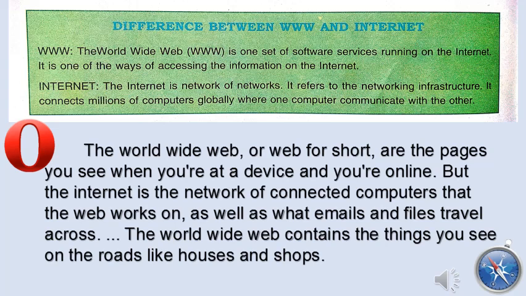The World Wide Web, or the web for short, are the pages you see when you are on a device and online. But the internet is a network of connected computers that the web works on, as well as what emails and files travel across. The World Wide Web contains the things you see on the road, like houses and shops.